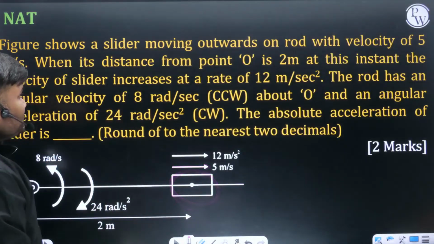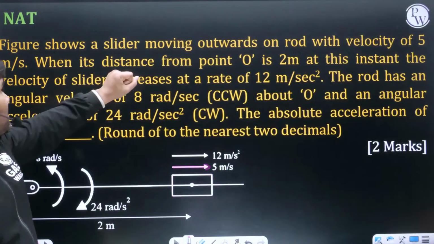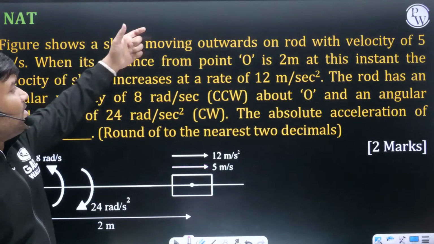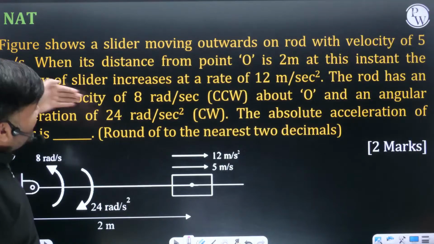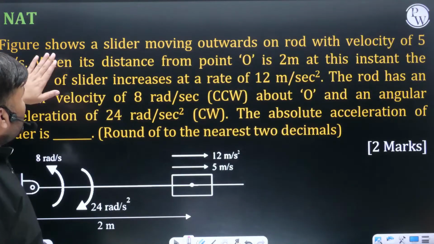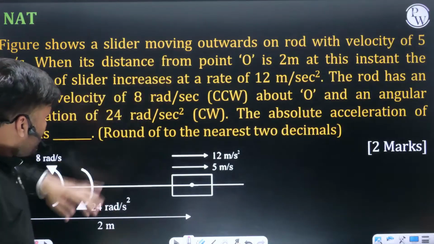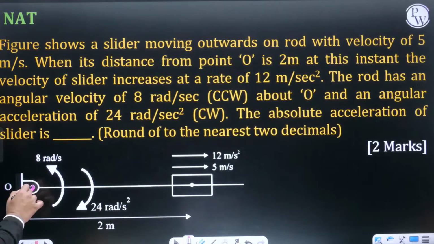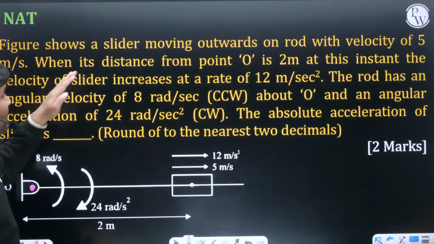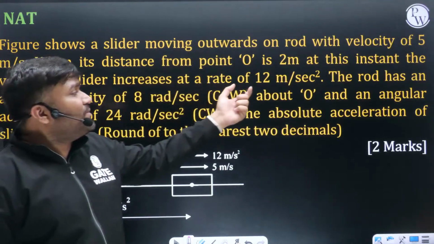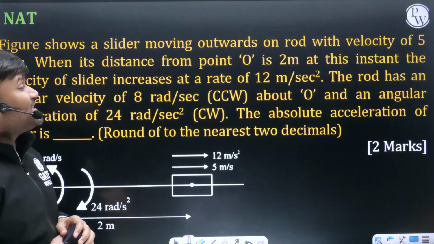Okay? Let's read out the question first. Figure shows a slider moving outward on a rod with a velocity of 5 meters per second. The outward direction is given, when its distance from point O, that is from the point of rotation, is 2 meters. At this instant, the velocity of the slider increases at a rate of 12 meters per second squared.